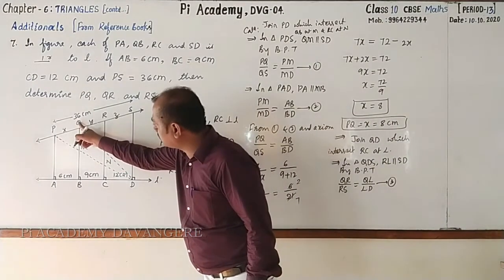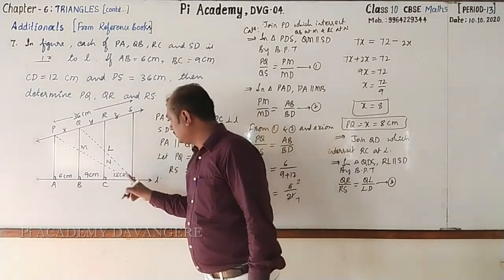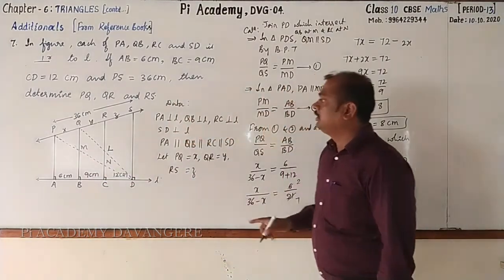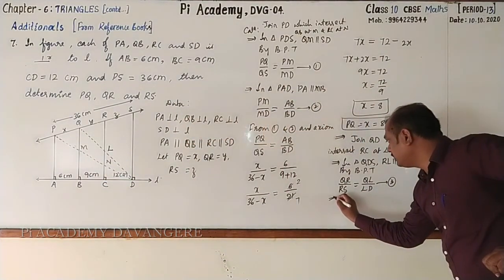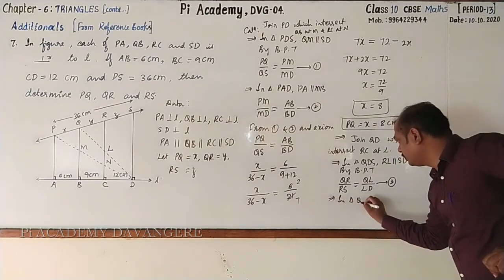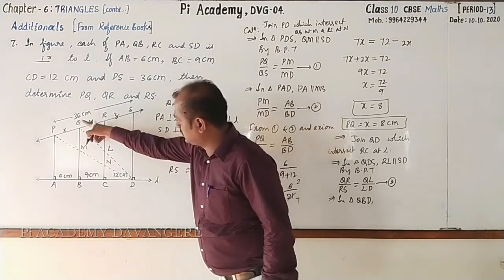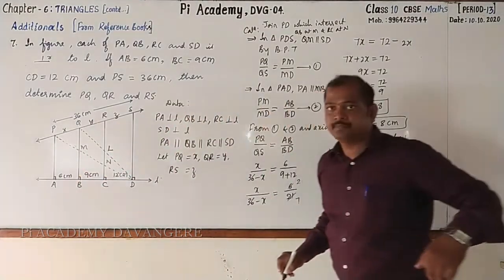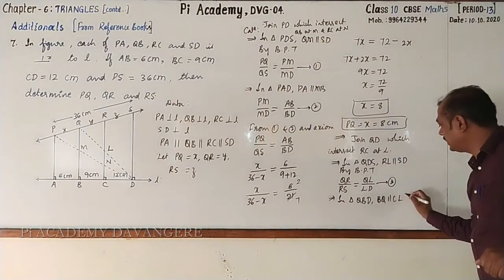Similarly, I take another triangle, QBD, because QD should be the side of the triangle. In triangle QBD, LC is parallel to QB, or BQ parallel to CL.